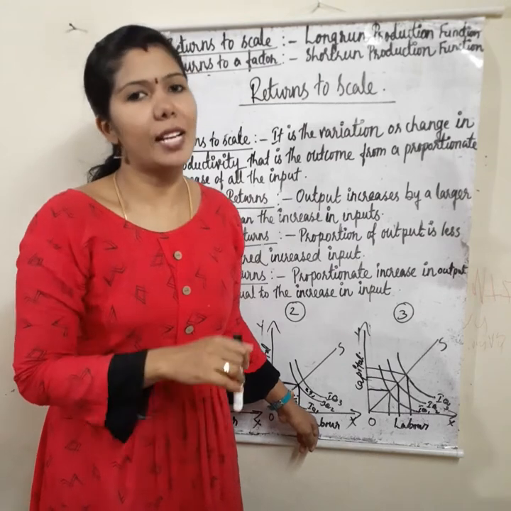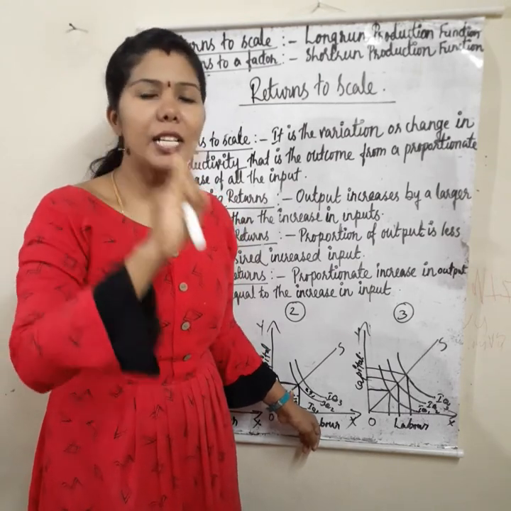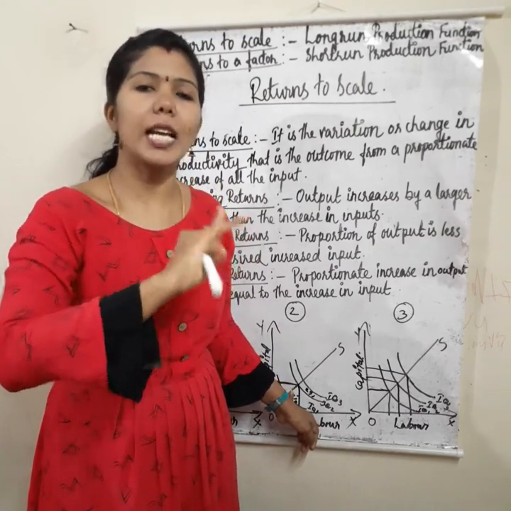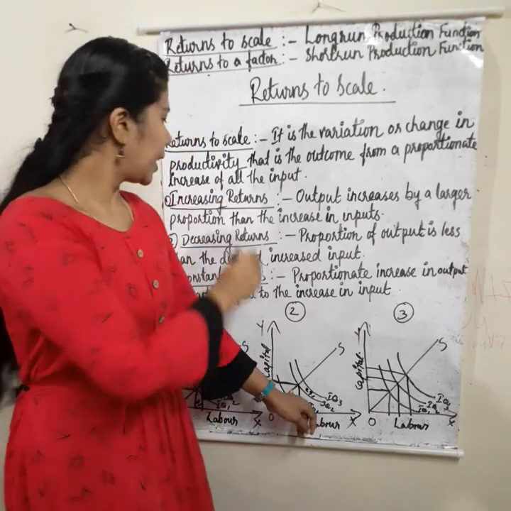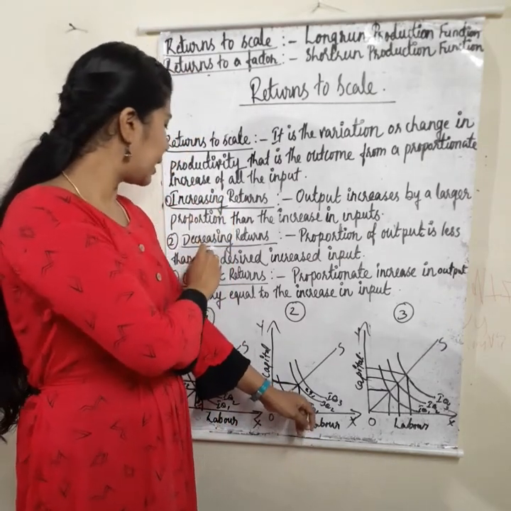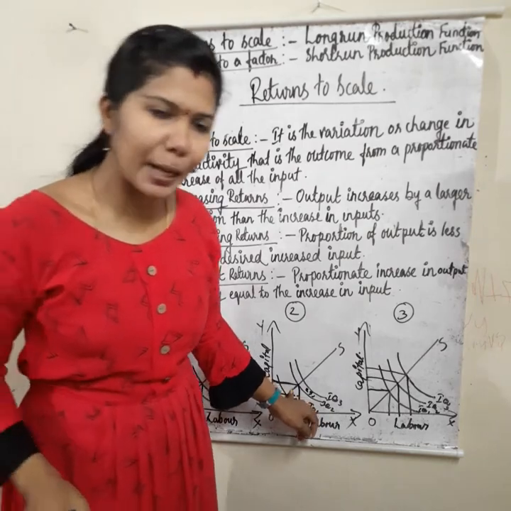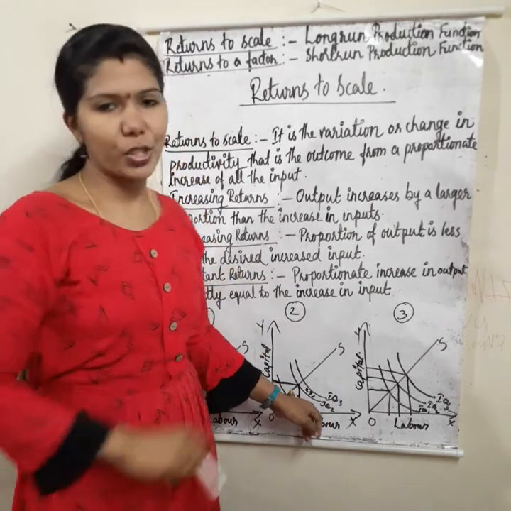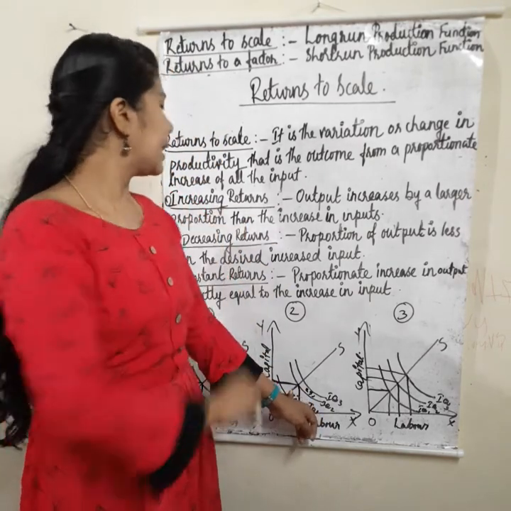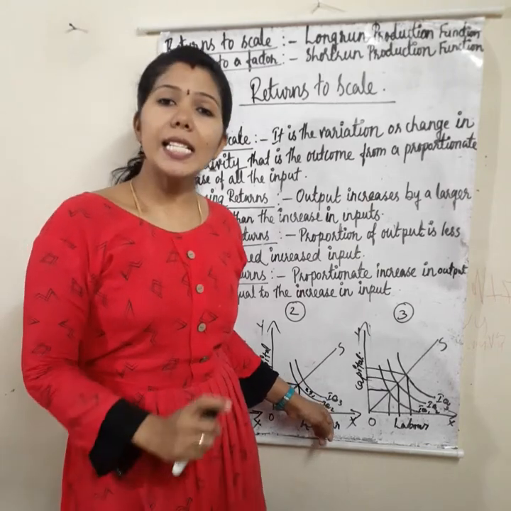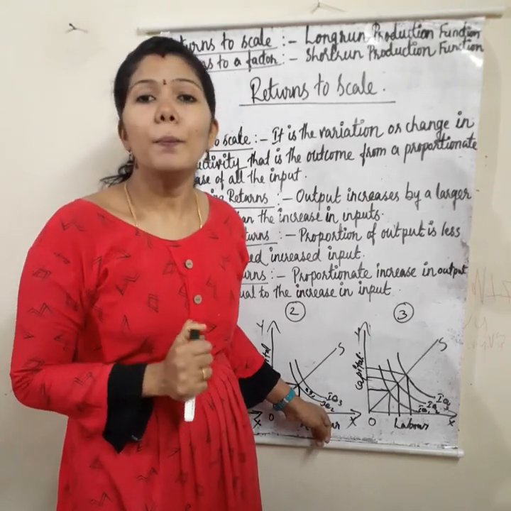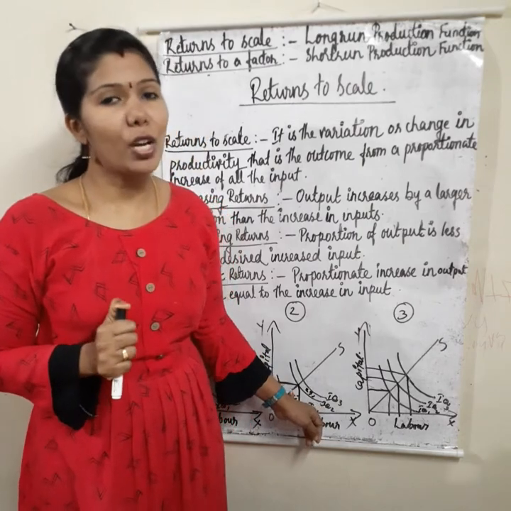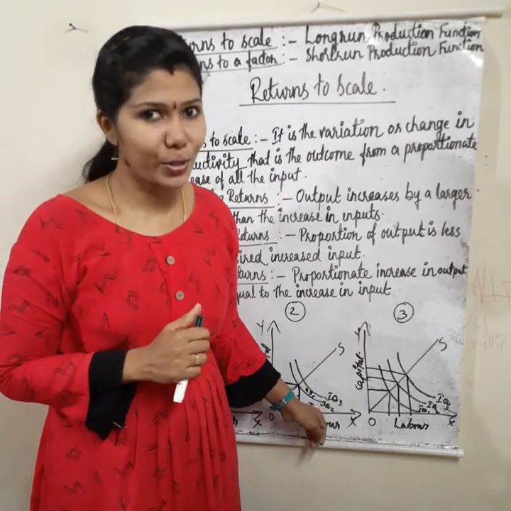And we have three stages: increasing returns, diminishing or decreasing returns to scale, and constant returns to scale. First one, increasing returns to scale. Changes in the level of input will lead to more than proportionate changes in the level of output, that is increasing returns to scale.